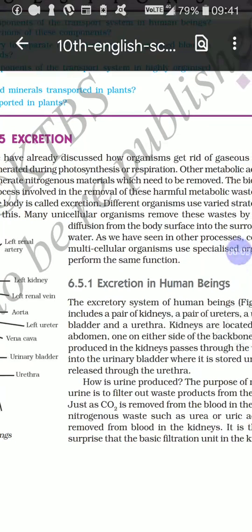Good morning, students. We have already discussed how organisms get rid of gaseous waste like carbon dioxide and even oxygen during photosynthesis and respiration. We know that there is stomata. Through stomata, there will be exchange of gases.